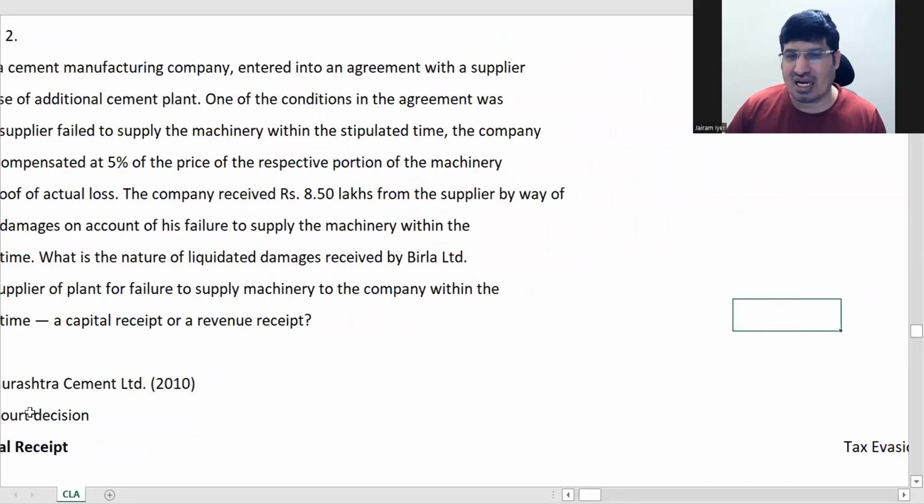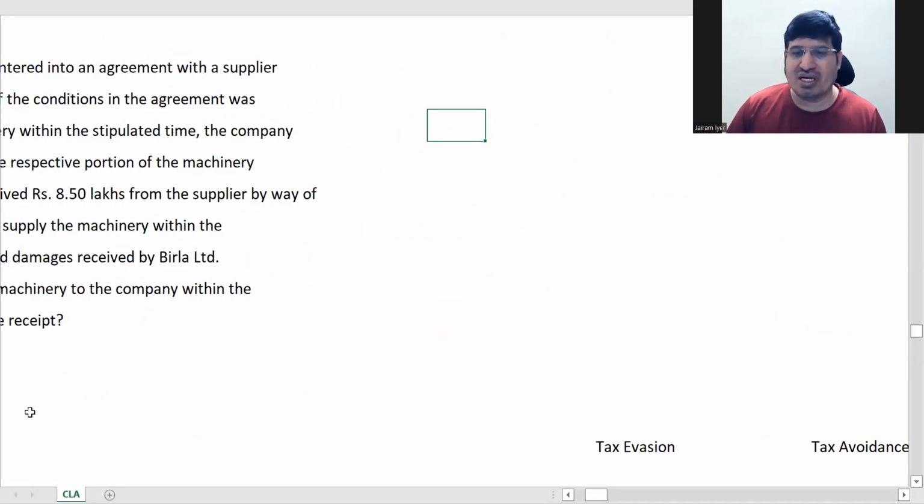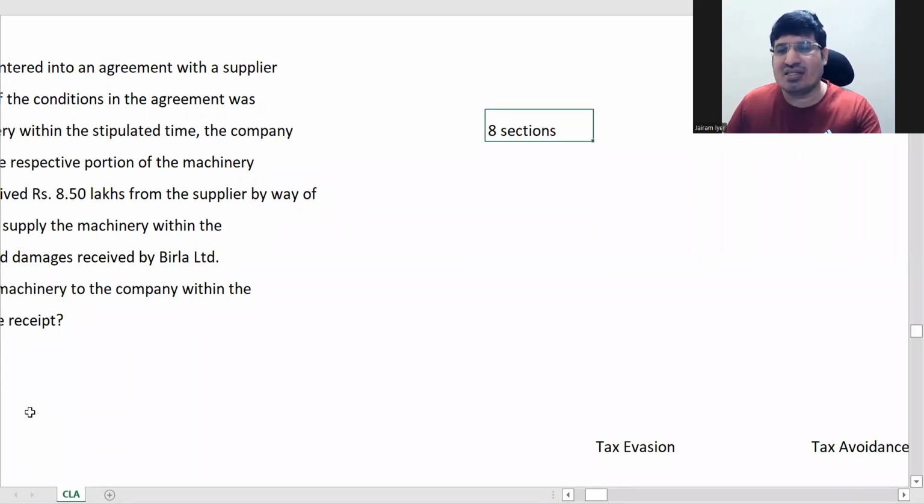Say, for PGBP, just think that you will remember 8 to 10 important sections. These sections would be such that you will automatically learn them when you do your practice.